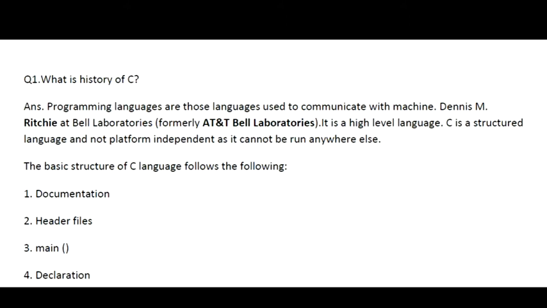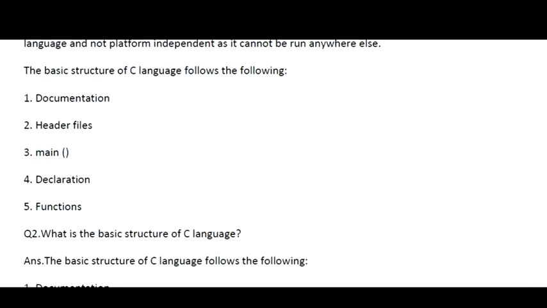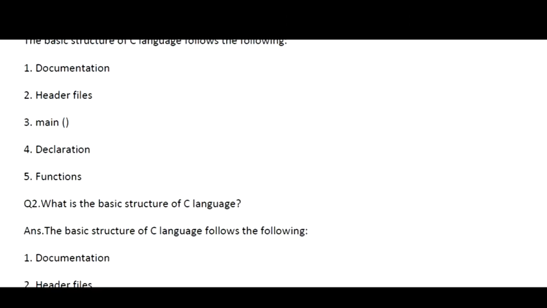As you can see on the screen, I have defined what the C language is. C language is a high level language used by developers. It involves documentation, header files, main function, declaration, and the functions involved in it. So this is the purpose of using a C language. That is the very first question.